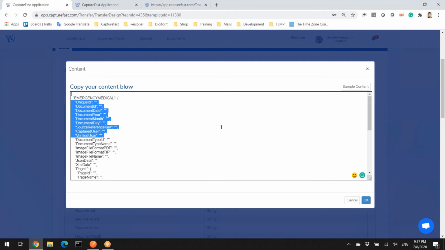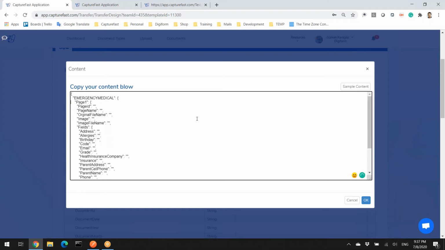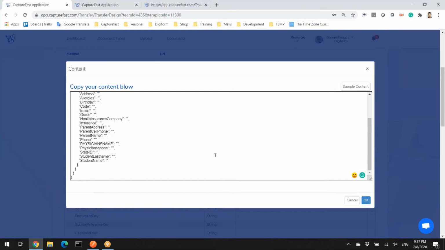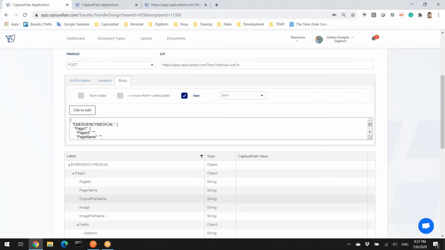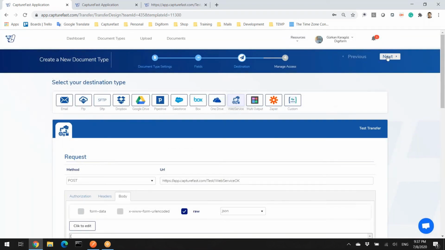They are all automatically added, and I just want to delete all of them. I just want to keep the extracted data from the document. Let's keep it OK and save it.